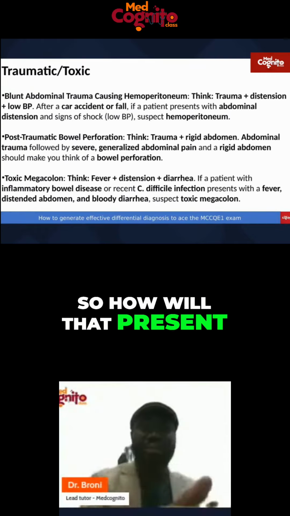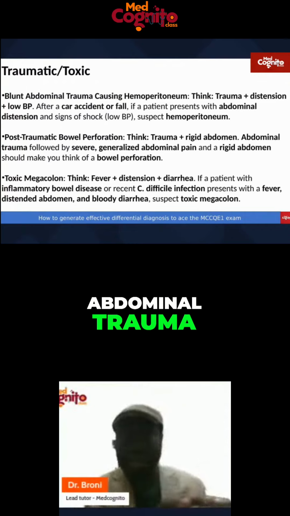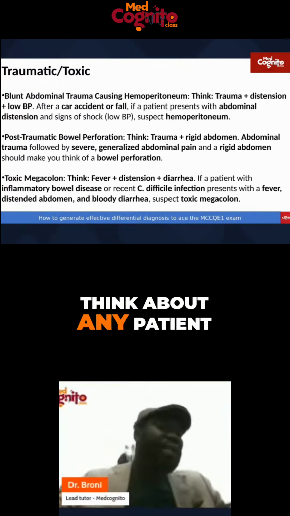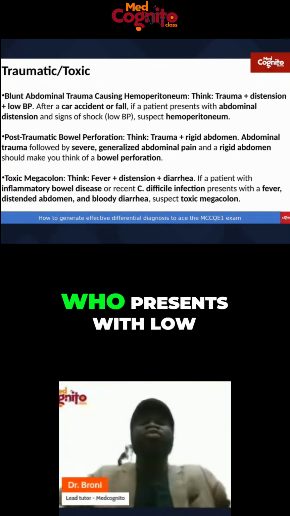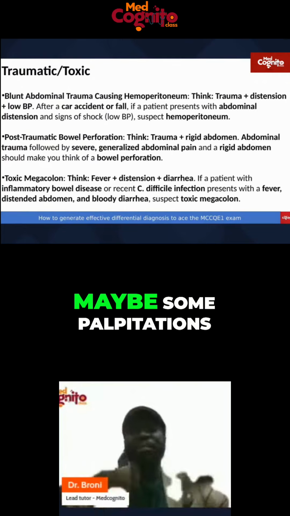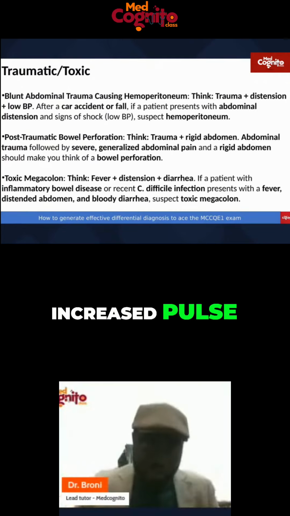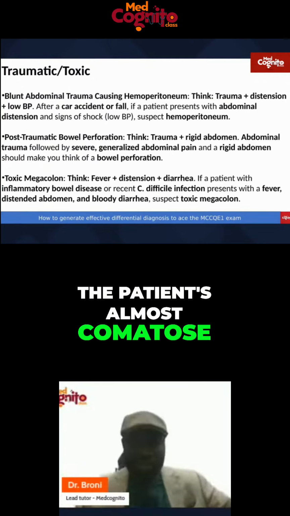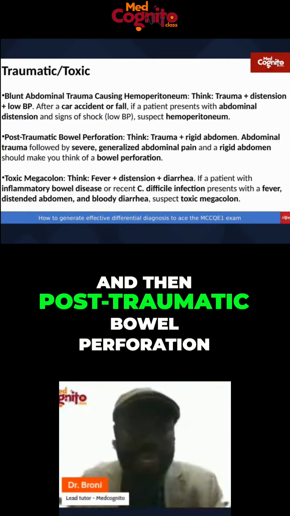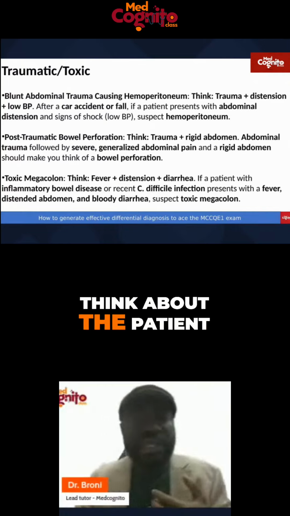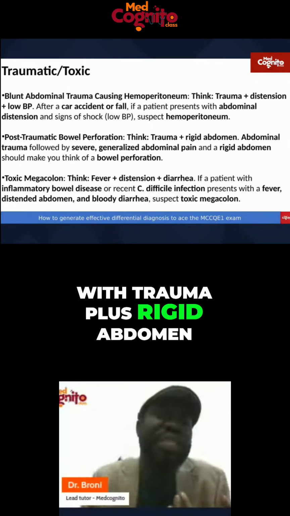So how will that present? Abdominal trauma leading to hemoperitoneum. Think about any patient who was in a trauma, right? Who presents with low blood pressure, maybe some palpitations, increased pulse, right? The patient is almost comatose. And then post-traumatic bowel perforation. Think about a patient with trauma plus rigid abdomen.